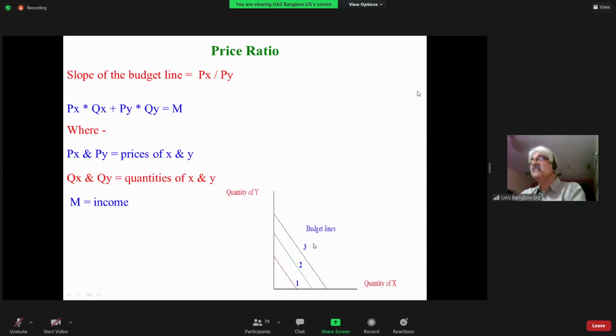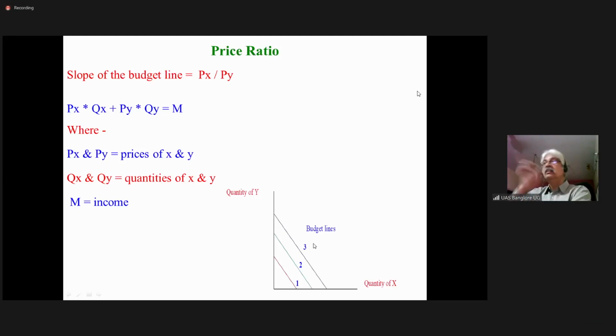What the indifference curve indicates is what you want to do, how much of X you want to purchase, how much of Y you want to purchase. So your indifference curve tells you what you want to do, and your budget line tells you what you can do. Now, can you guess what could be the equilibrium point?